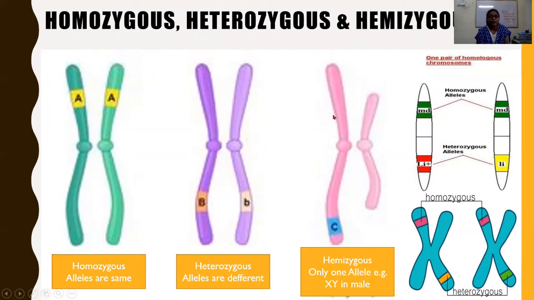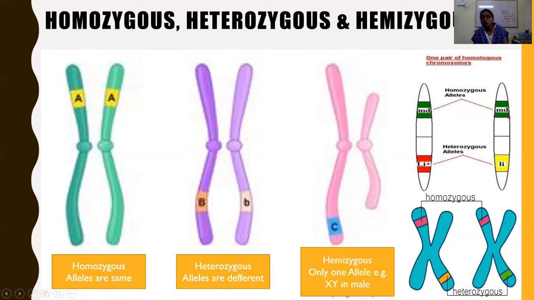Homozygous, heterozygous, and hemizygous alleles are shown over here. Homozygous alleles are the same. Both the alleles are similar, and the heterozygous alleles are dissimilar. Hemizygous is only one allele. That is the example of XY in male. If we are talking about the X chromosome and Y chromosome, the genes of the X chromosome are hemizygous. Genes of the Y chromosome are mostly single.